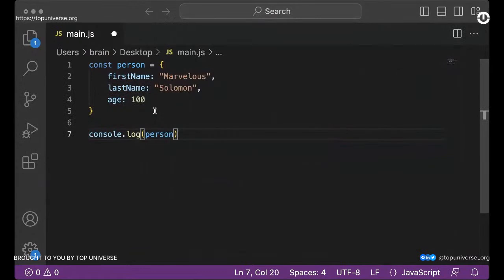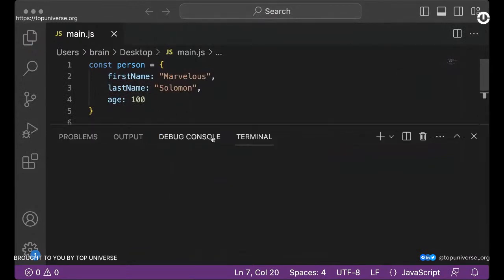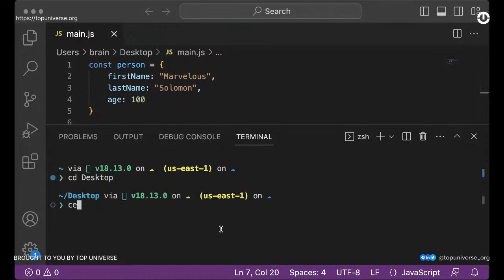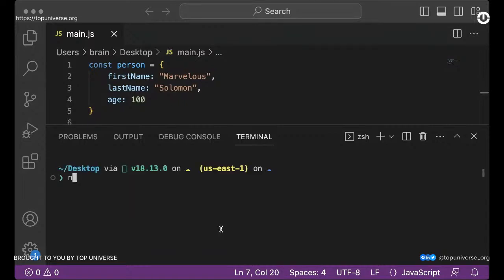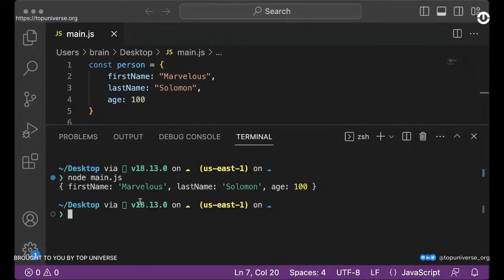So I'm just saying console.log person. If I open up my terminal to execute this code, I'm going to run this. Since I'm running this via VS Code, I'm going to be using Node. I'm just going to say node main.js. I first have to go to the desktop, okay? So, node main.js. Now you see we have the entire object printed out to our terminal, right?